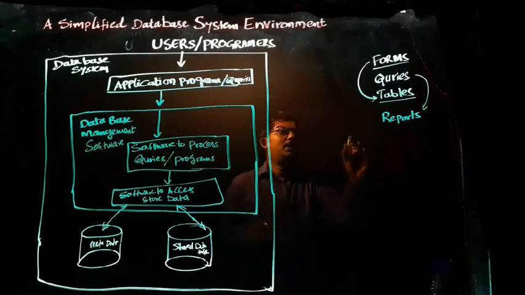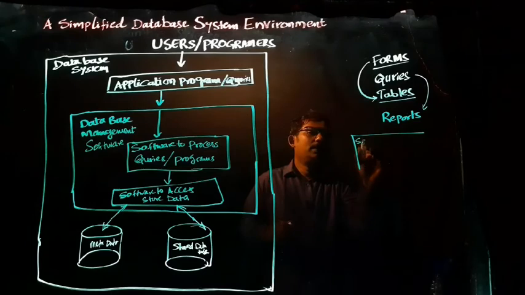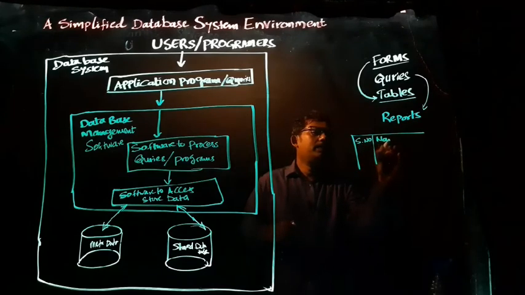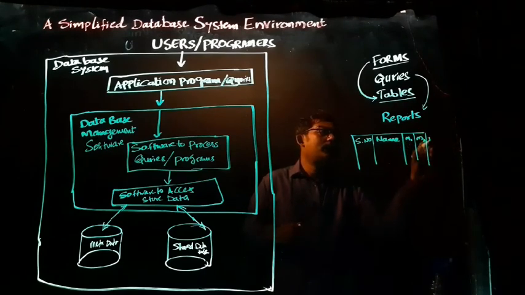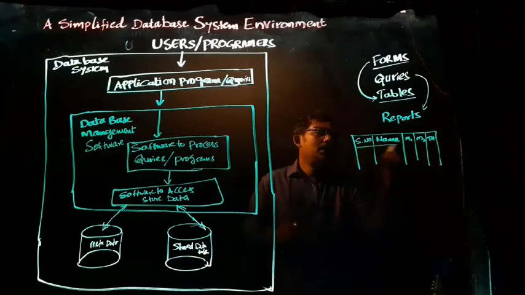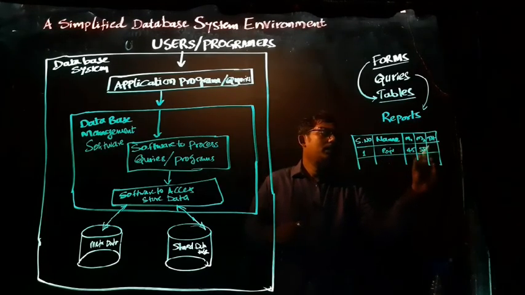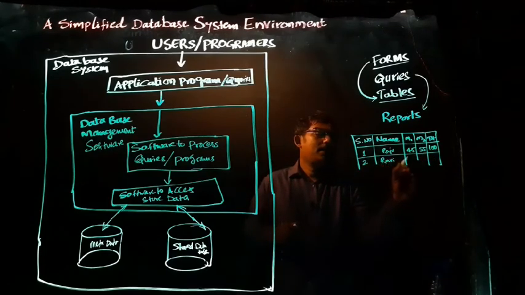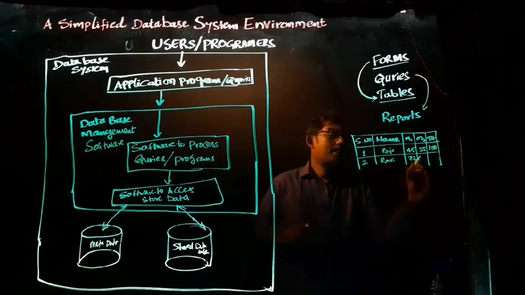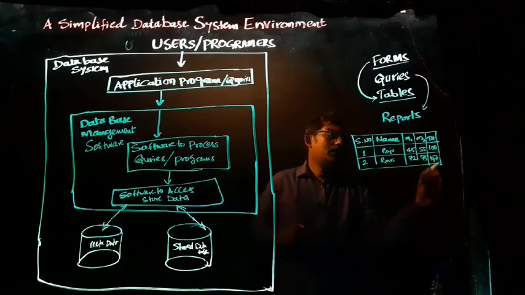What is a table? Table will be like this: serial number, name, M1, M2, just taking the example of 2 subjects, and total. So this is the table. Number 1, Raju, 45, 55, 100. Number 2, Ravi, 72, 75, 7, 14. So this is the table.